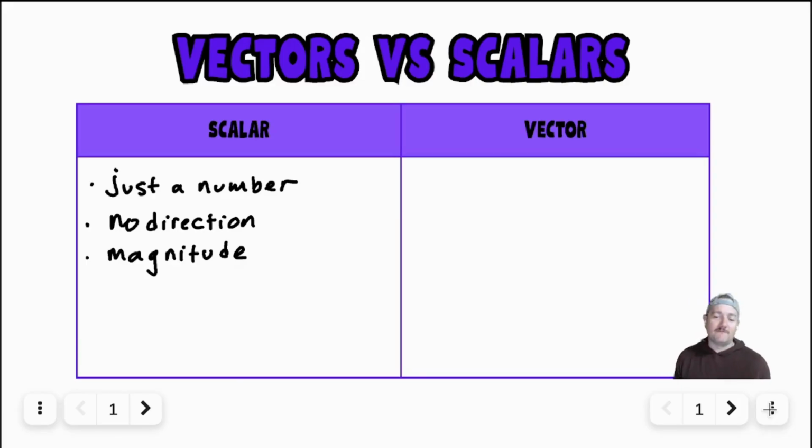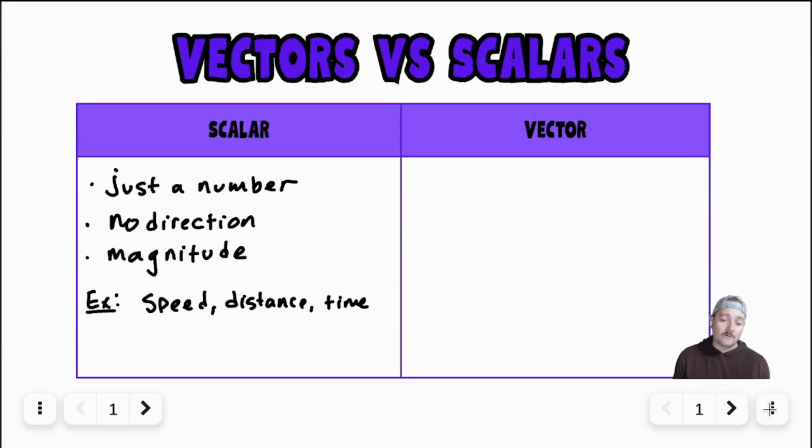So if you're just starting physics, you're probably doing some motion things, and there are some basic motion things that are scalars. So the first one that we mostly think about is speed. So speed is a scalar, 5 meters per second. We don't care where you went, it's just how much. And then we have distance, and then we also have time. So those are your three most basic examples of scalars.